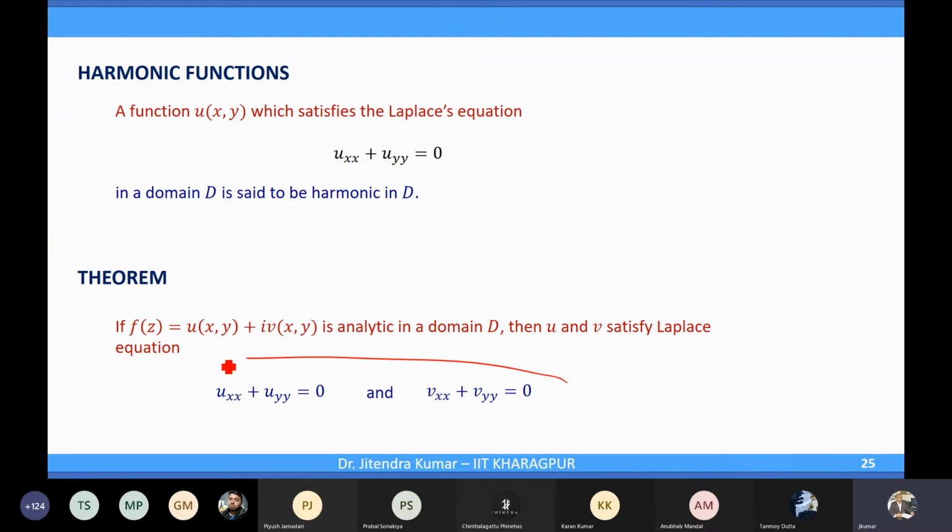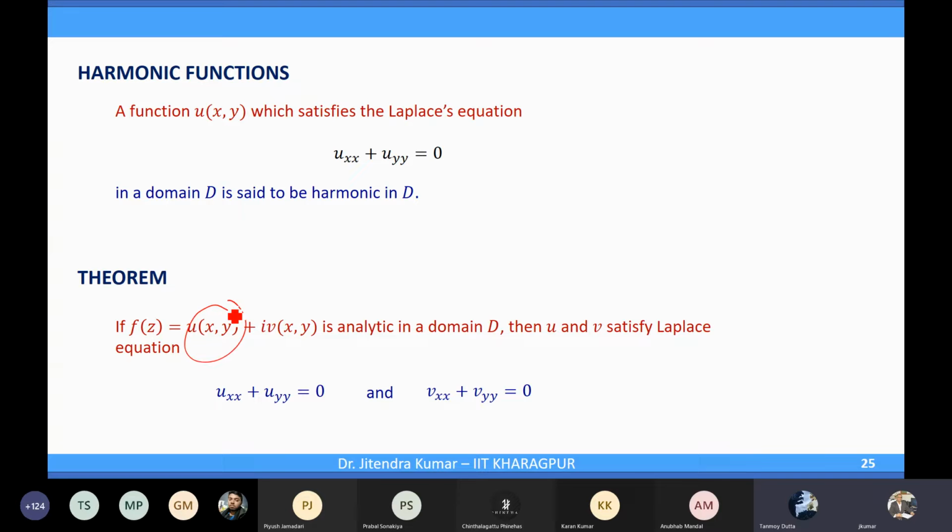That is the only connection with analyticity which we have: if a function is analytic, then its real and imaginary parts satisfy the Laplace equation. So whenever it is analytic, it will also be harmonic.